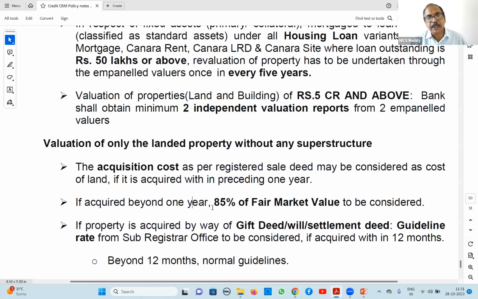If it is more than 1 year, then 85% of fair market value. Because if valuation is done in less than 3 years, it means 85%. Now it is 33 months, that also we will see. So 85% of fair market value we will take if it is more than 1 year.